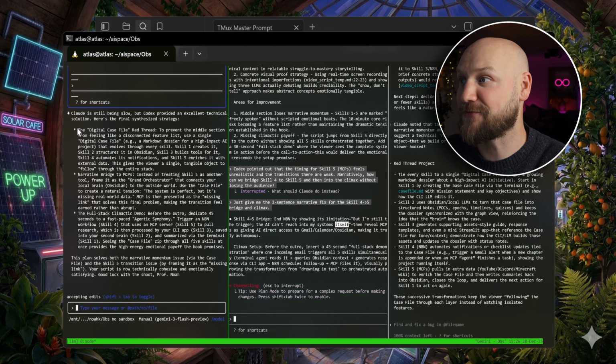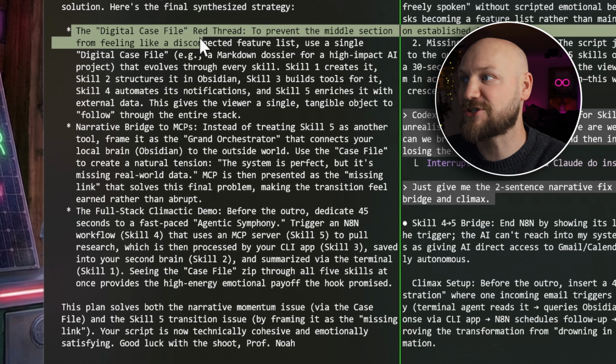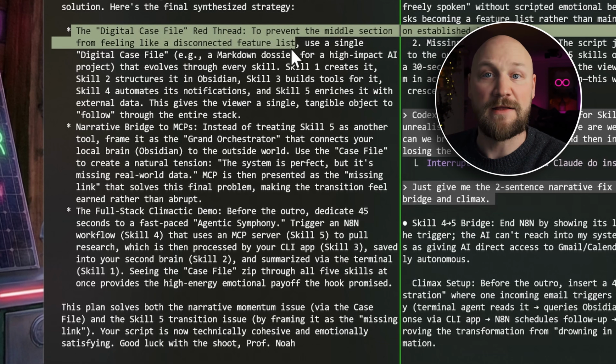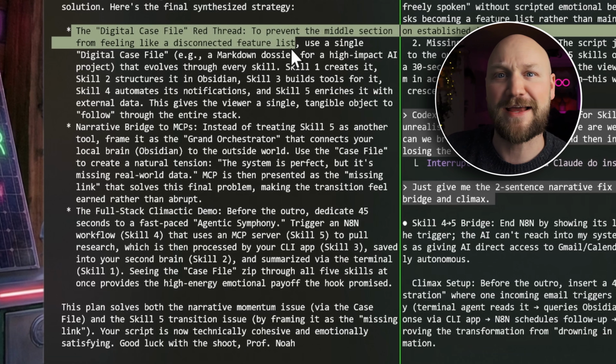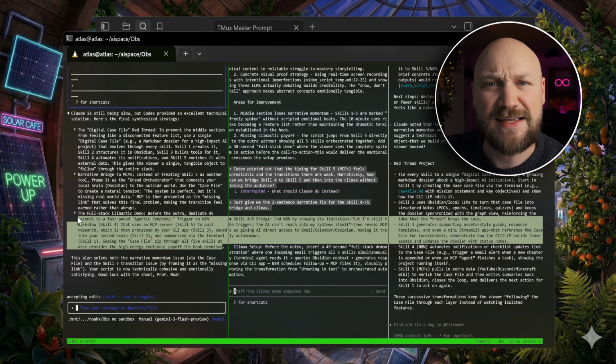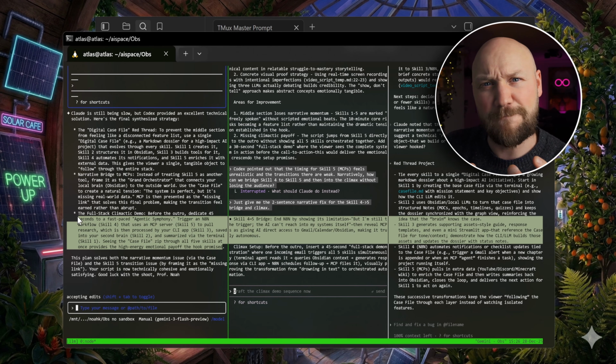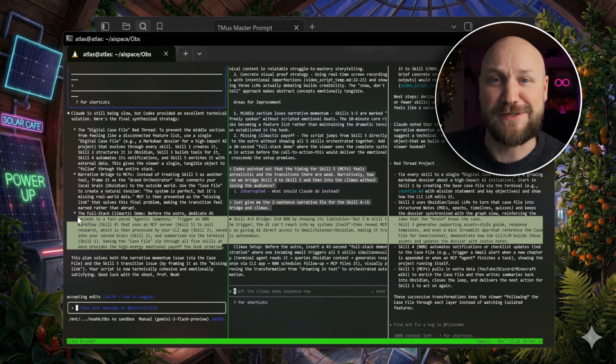So we are done. We have 3 different bullet points. The digital case file red thread to prevent the middle section from feeling like a disconnected feature list. If you feel it was a disconnected feature list, I'm sorry. You can see it is giving me the essence of all the other agents. That's so cool. I'm using that here and there for the very complex things where I want to perceive the stuff from different angles. Super helpful and absolutely stunning.